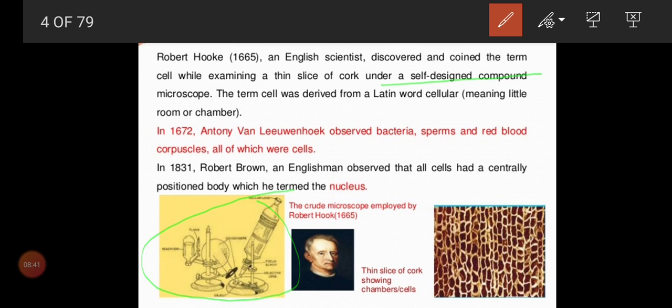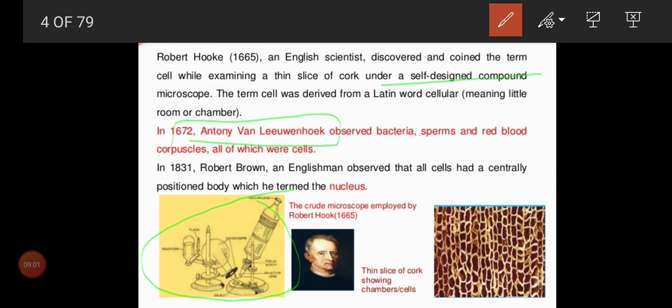So what is the meaning of cell? Cell is a Latin word. The meaning of that is little room. Is that clear? Now come to 1672. Now the years you want to remember in chronological order. First 1665, second 1672. Here Anton von Leeuwenhoek is the scientist.